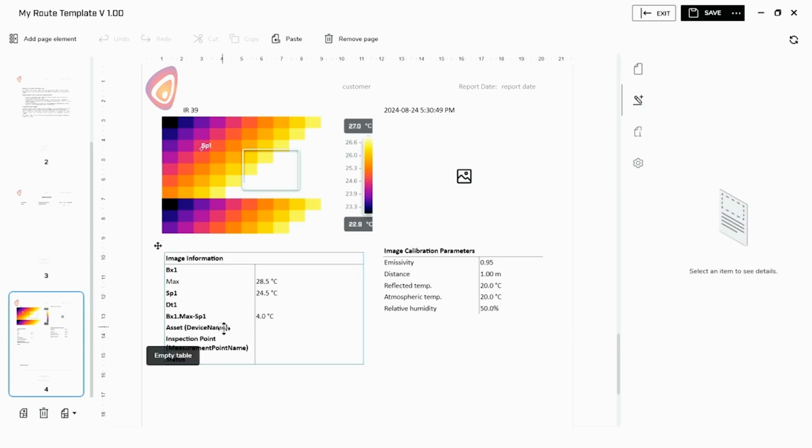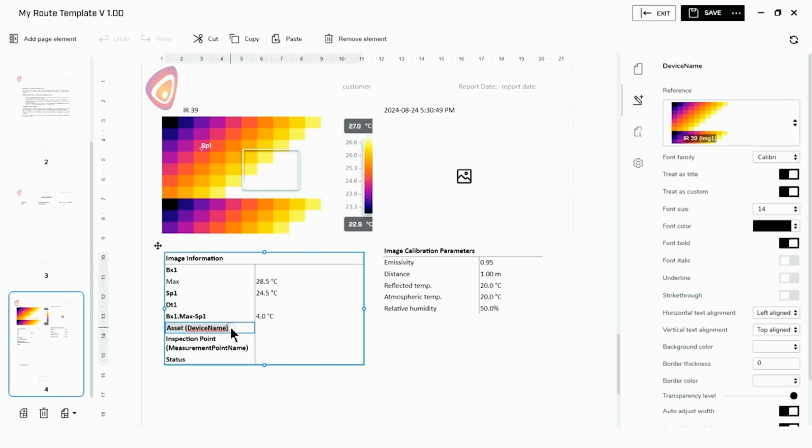So what I can do, for instance, in this case, is rename this to simply say the asset, even though in the summary table it's going to stay device name. Just to demonstrate the ability here, and again here, I'm going to remove the internal label. As far as it's concerned here, Thermal Studio will maintain the allocation and measurement point, and then I'm just going to save this on top of the existing one.